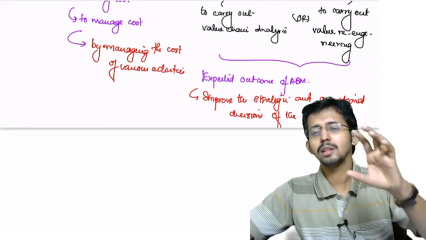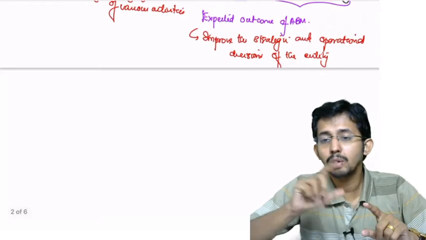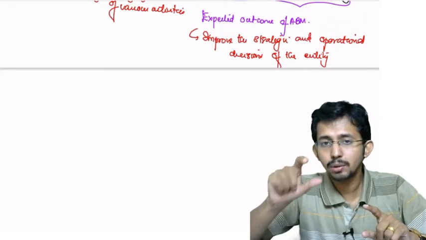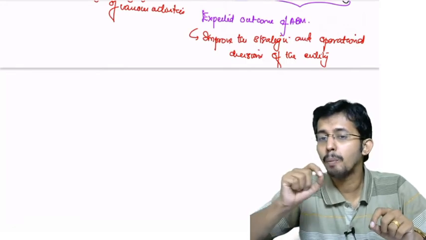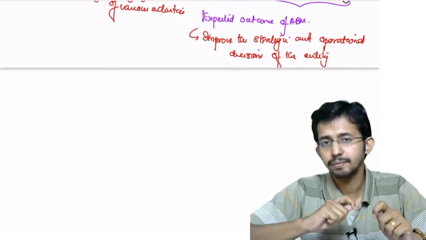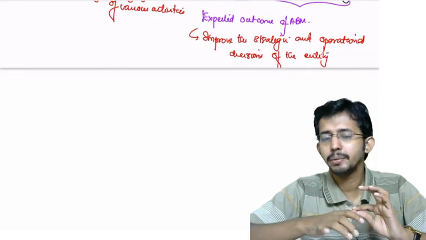This cost classification into various activities and the corresponding cost identification for each of these activities help to improve the strategic and operational decision making of an entity. That is the expected outcome of activity based management.